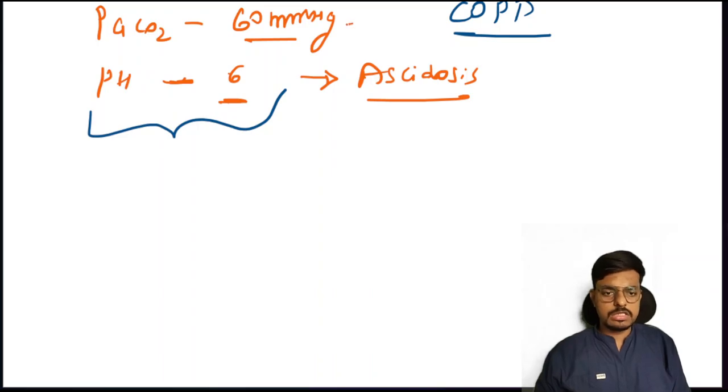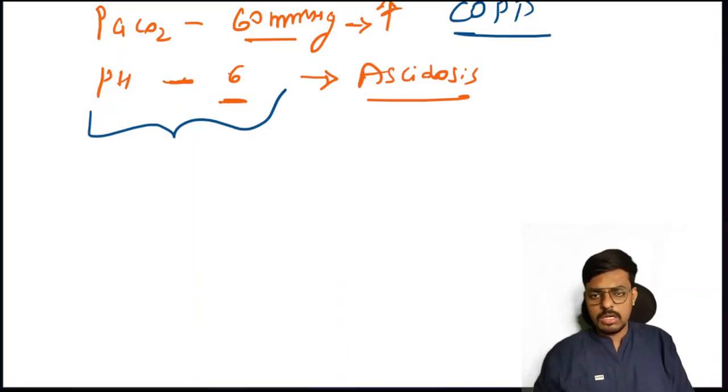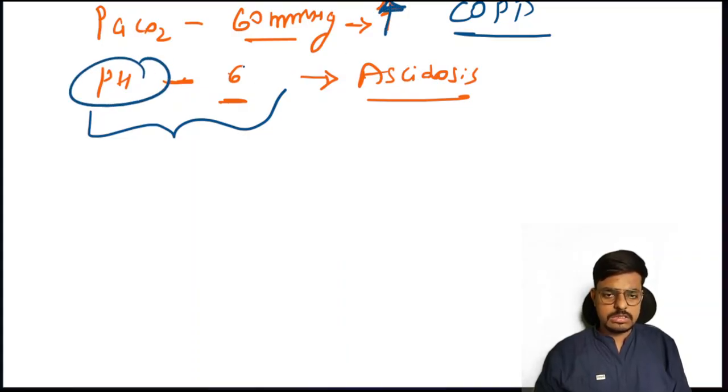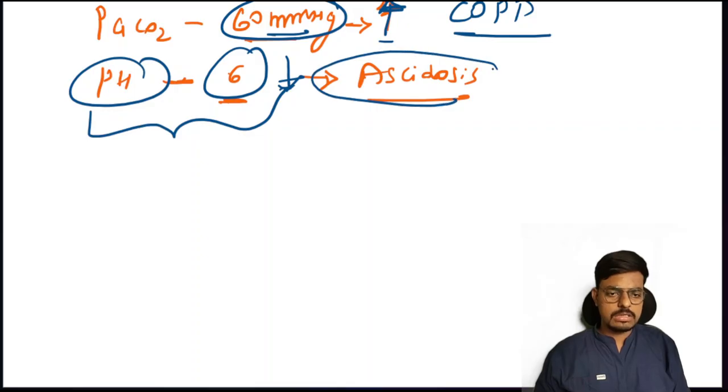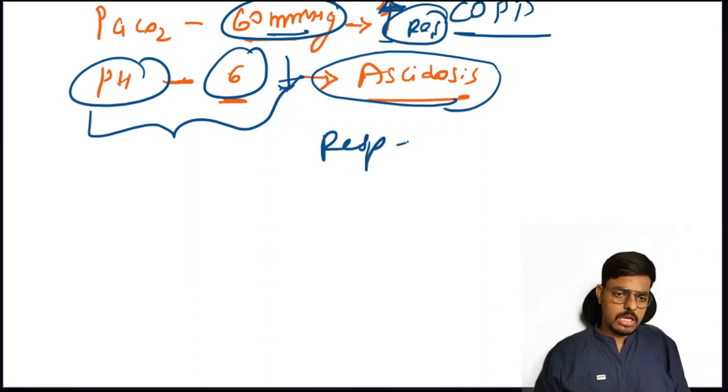Okay, and here the PaCO2 is 60 mm of Hg. So this is increased. What I told you, in the respiratory conditions, both move in the opposite direction. pH is 6, which means it is decreasing, and PaCO2 is 60, while the normal PaCO2 is 35 to 45. Here it is more than 45, so PaCO2 is increased. That is what we call a respiratory problem. So altogether, the answer will come as respiratory acidosis.